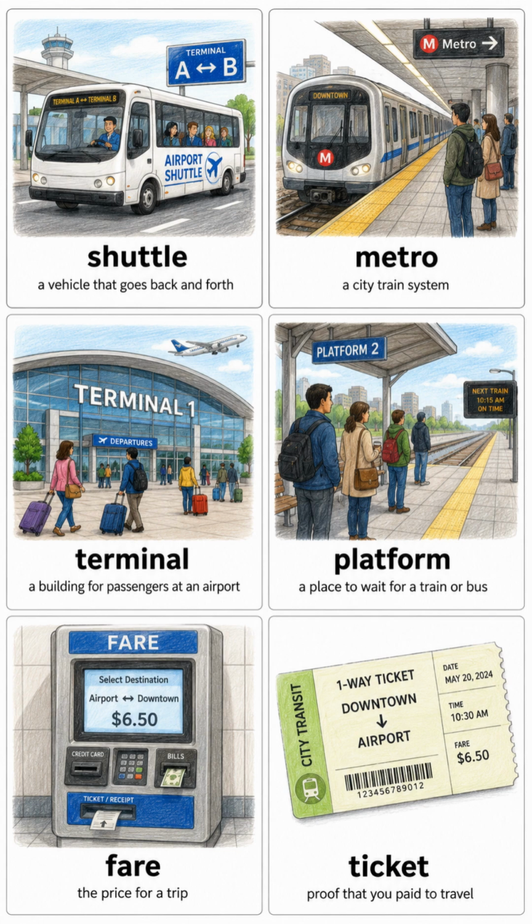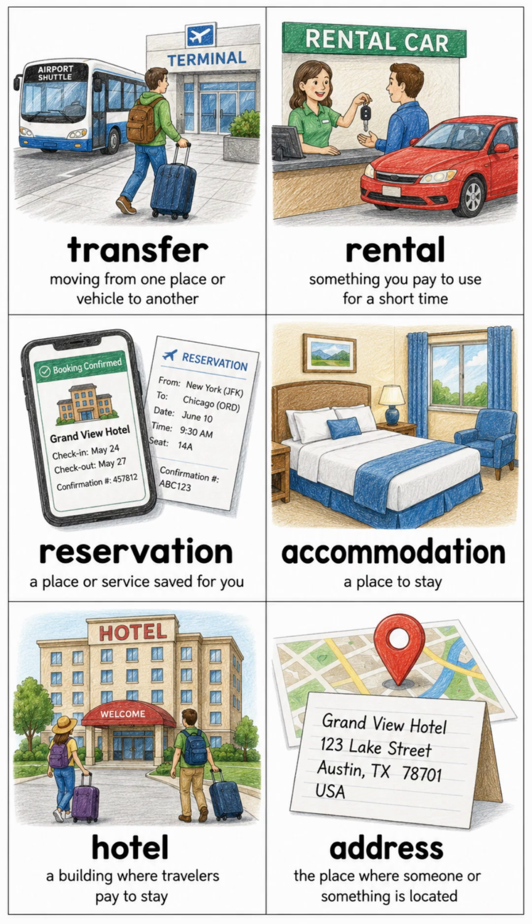Ticket, proof that you paid to travel. Transfer, moving from one place or vehicle to another. Rental, something you pay to use for a short time. Reservation, a place or service saved for you. Accommodation, a place to stay. Hotel, a building where travelers pay to stay. Address, the place where someone or something is located.